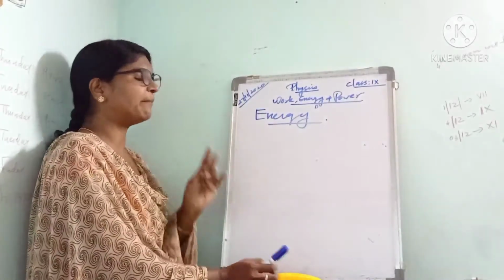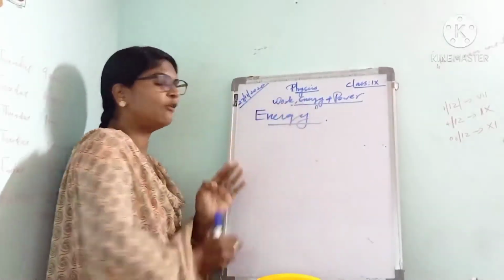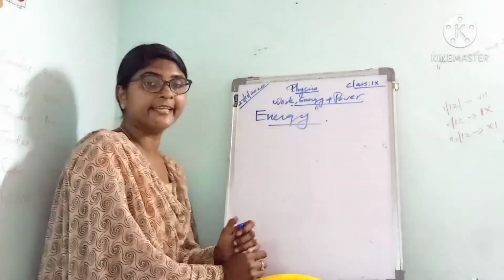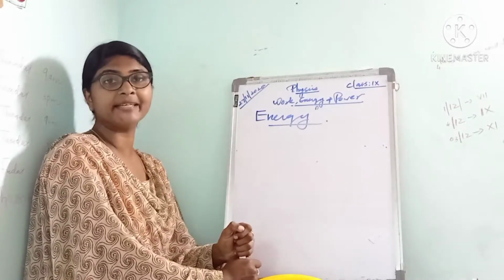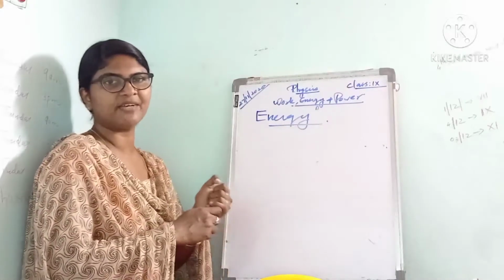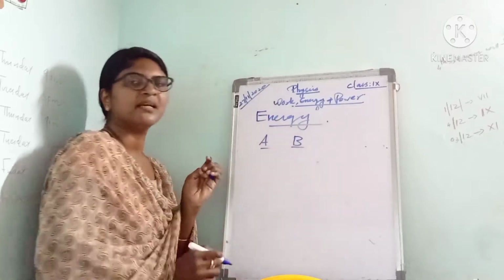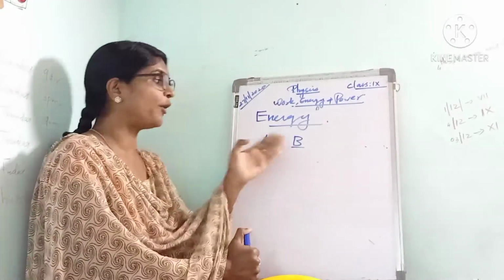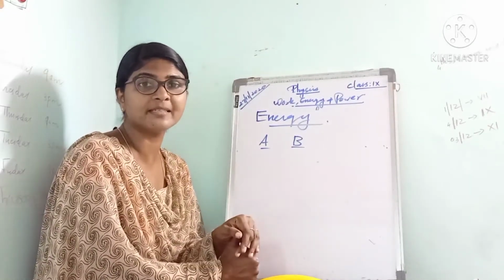Okay, next we can see about energy. We have finished the first part, work. The next we can go to energy. In everyday life we use the term energy frequently. For example, we are considering 2 boys A and B. Suppose we say the boy A is more energetic than boy B. What does this actually mean?